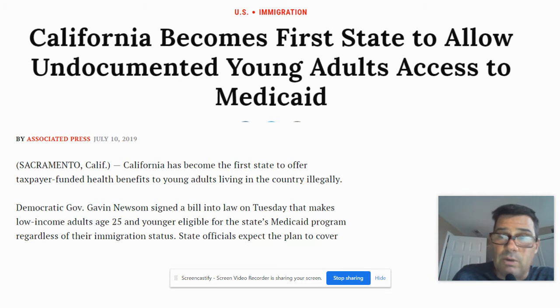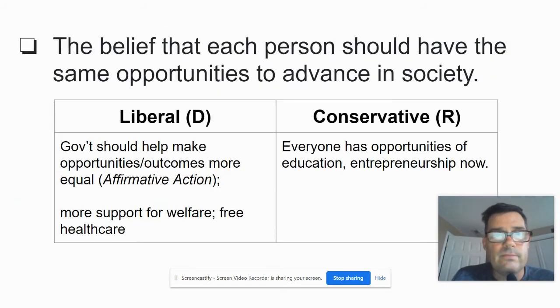But in California, which is a very liberal state, they became the first state in 2019 to allow people that are not citizens and are not here legally under our immigration system to access state paid health benefits. All right, on the conservative side, the belief is that everyone has opportunities of education and entrepreneurship, like starting a business now, and therefore they need to make good choices and access it.